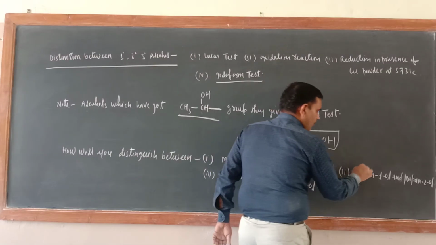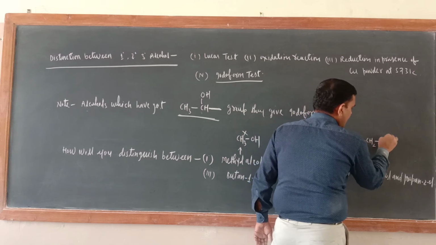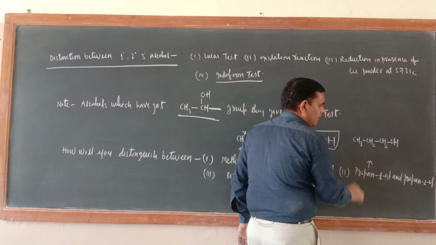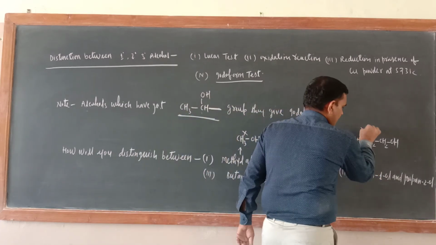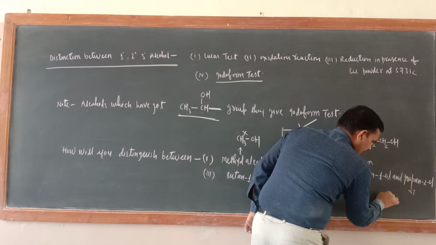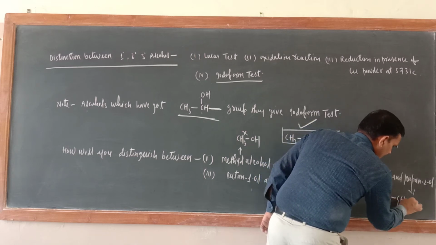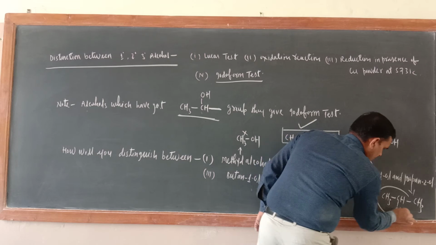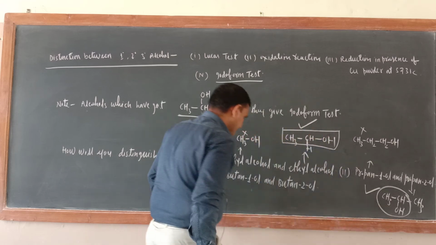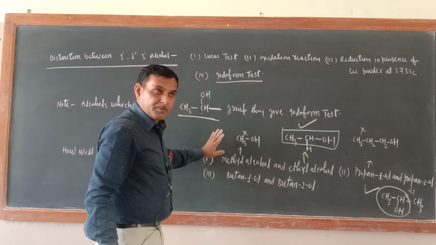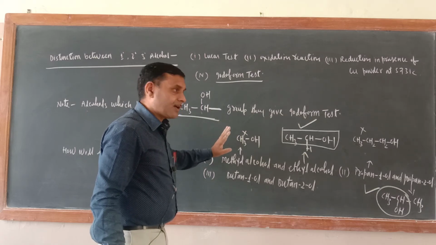Propane 1-ol formula is CH3CH2CH2OH. Now check here, the CH3CHOH group is not there. This will not give the test. What about propane 2-ol? Propane 2-ol is CH3CHOHCH3. Here just see, this group is present. The CH3CHOH group is there, so this will give this test. Merely writing that much is not enough. You have to write the chemical test, the chemical equation. Then only you will get the marks.